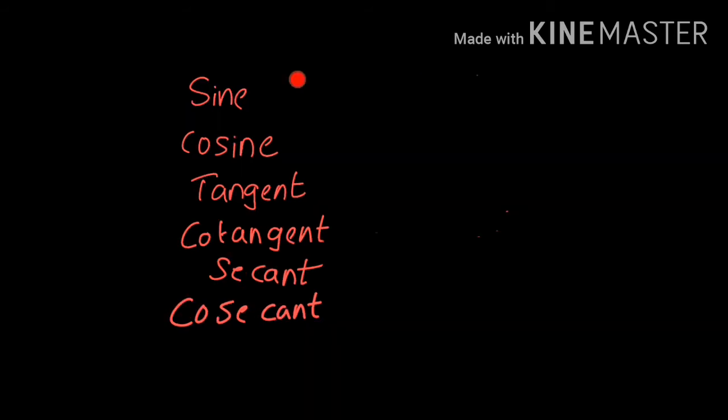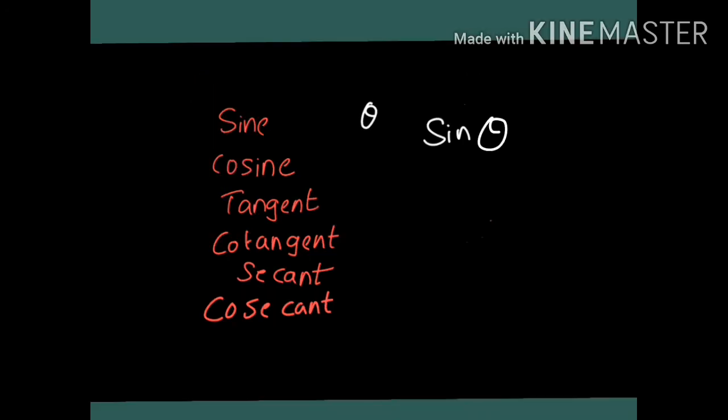Here we can see that some words sound similar, sine, cosine, tangent, cotangent. That is because they are related to each other. Now when an angle theta is given, we name it as sine theta, cos theta, tan theta.